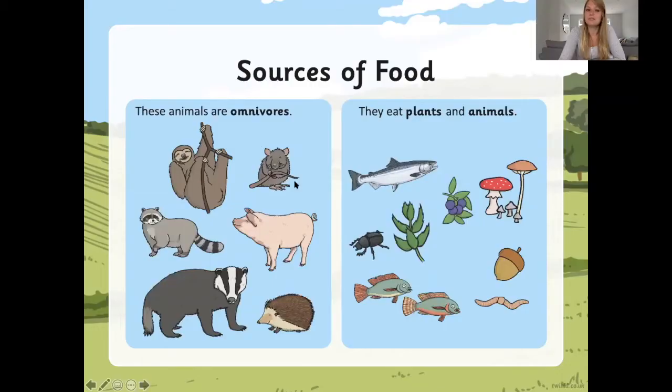Here are some examples below of some omnivores. You might have thought of some of these, but there are many others. And they eat plants and animals. And here are a few examples below.